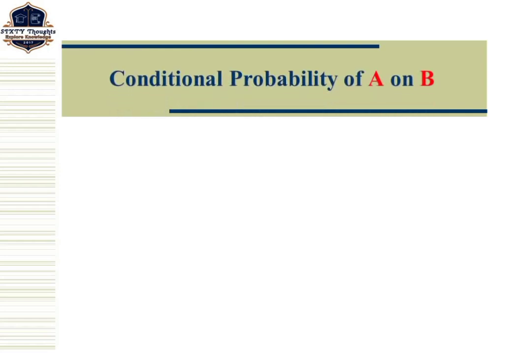In this video lecture, we will discuss what is meant by conditional probability. Here we have two different types of conditional probability. One is the conditional probability of an event A on B. The second one is the conditional probability of an event B on an event A. So let us see the first one.